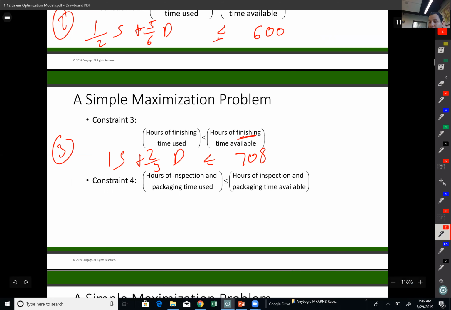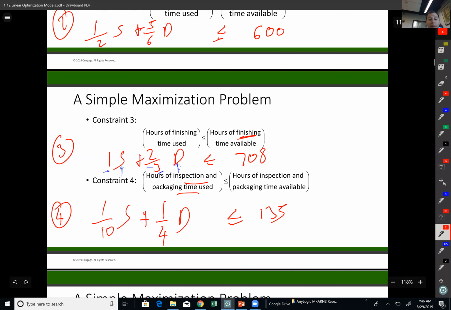Again, these parameters, these are called parameters or coefficients. They are given to me as well. All right, and these are right here, S and D, as we defined before. These are my decision variables. So let's go to the last constraint here, which is constraint number 4, inspection and packaging time. So I have 135 hours available for me. So I can spend a maximum of that much. That's why, since I can go up to that much, I use a less than or equal to constraint. And I need 1/10 times S, and I will have 1/4 times D.